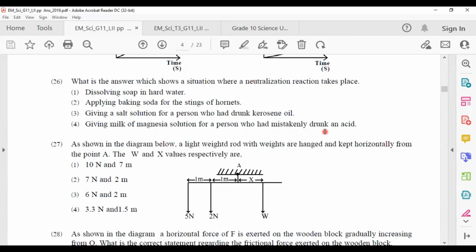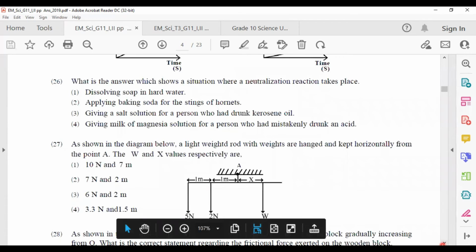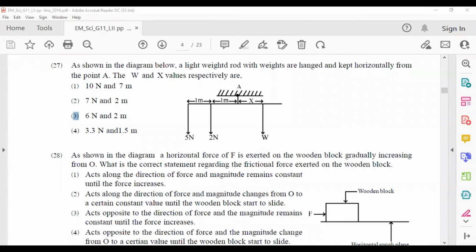Acid is acidic. Milk of magnesia is basic. Then these two react together, collect together and reacting. This is a neutralization reaction. Acid-base reactions are the neutralization reactions.